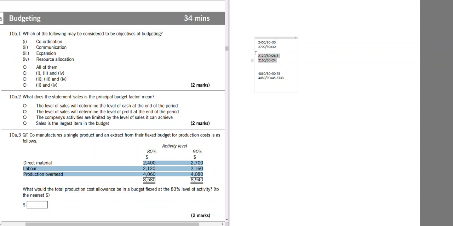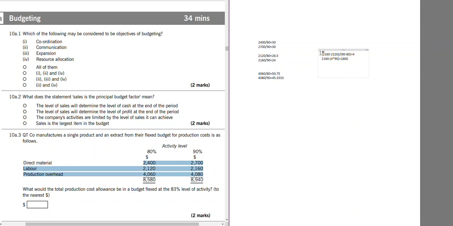We only have to find the variable and fixed for the semi-variable. So 2160, the cost at high activity minus the low, divided by high activity minus low. So we have 4 as the variable bit, and then taking the cost minus the variable bit from it gives us the fixed.